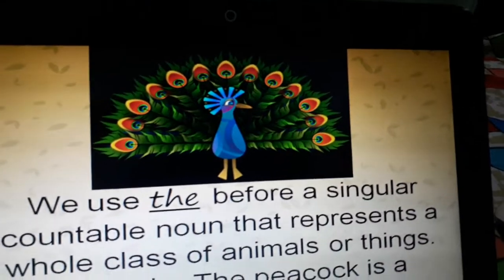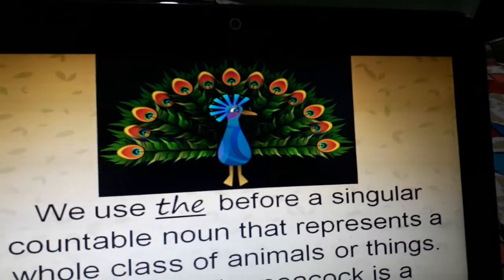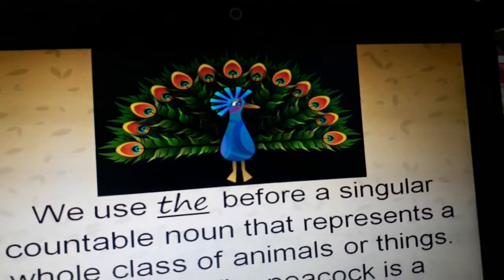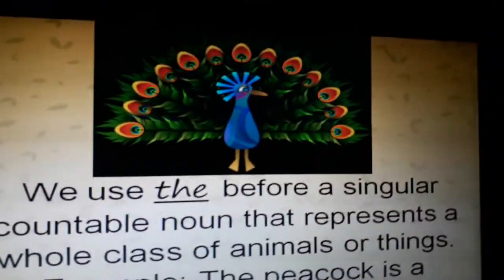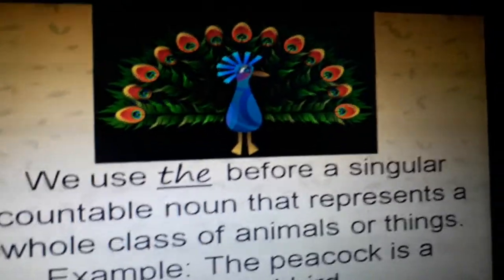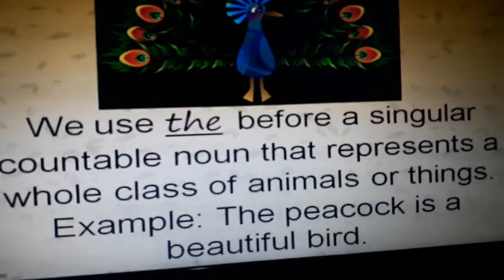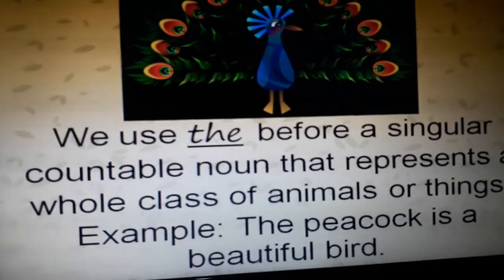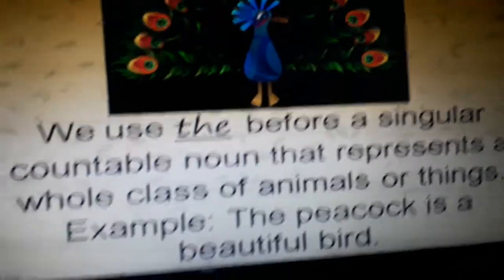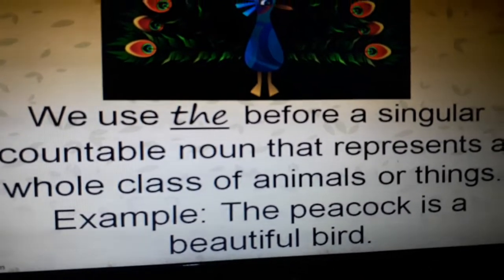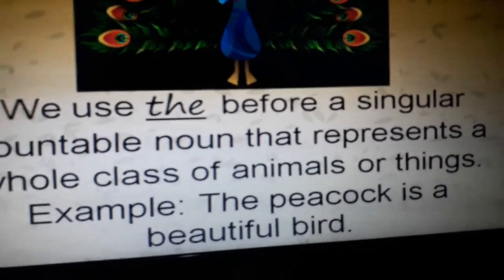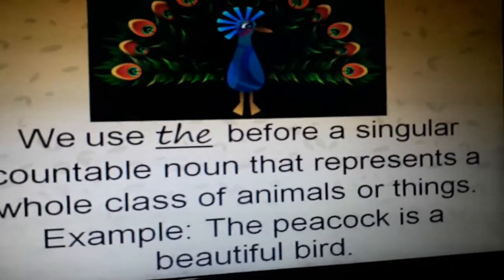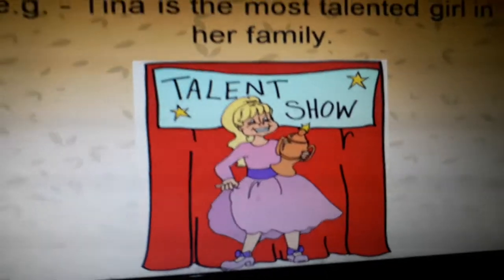Just a few days earlier we could see on news channels that there was a peacock roaming here and there on the roads of Mumbai. So a peacock can be anywhere. Okay, so if we say the peacock is a beautiful bird, it means we are talking about all the peacocks that are there all over the world. We are talking about the class, this category of bird, that the peacock is a beautiful bird.